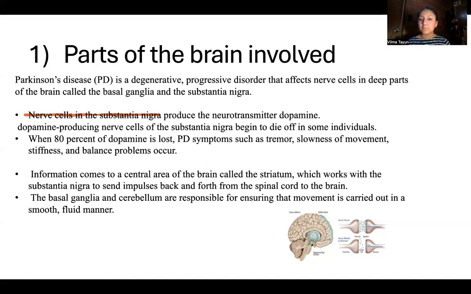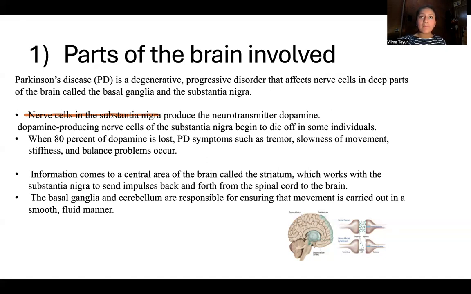If our body loses, I would say, about 80% of the dopamine, that is when our body starts getting worse and having a lot of bad symptoms.